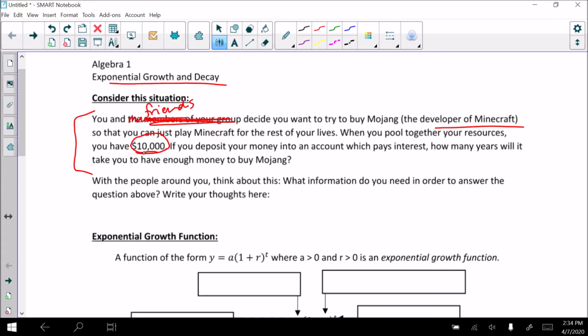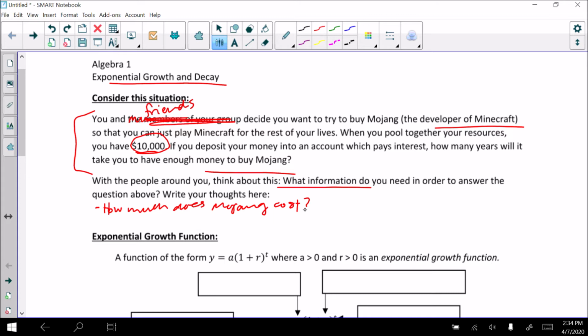Okay. So I just want to think about this for a second. What information do we need in order to answer this question? We don't know everything that we need to know in order to give an educated answer. So let's just think about it for a minute. Maybe you already have some thoughts. If I want to buy Mojang, I probably need to know how much does Mojang cost. That's important, right? I need to know how much money I'm trying to get, how much it costs, so I know how much I need to sell for in order to buy it.